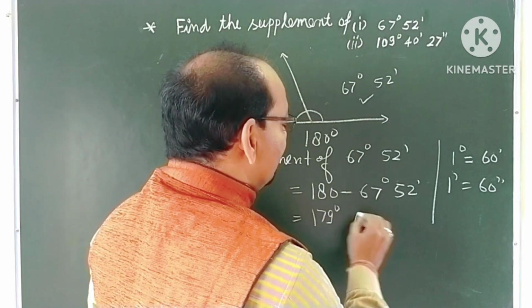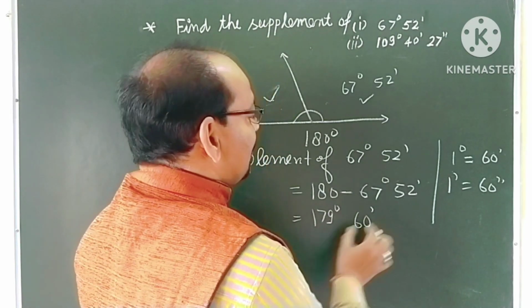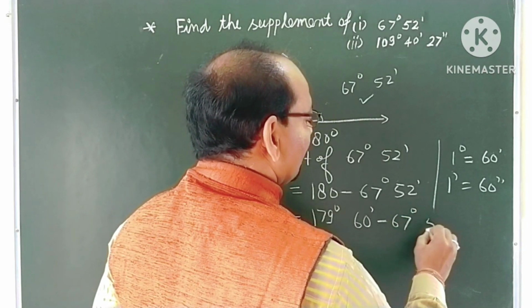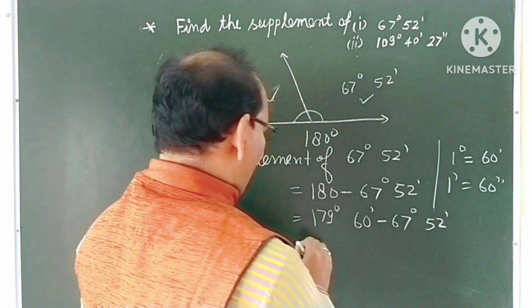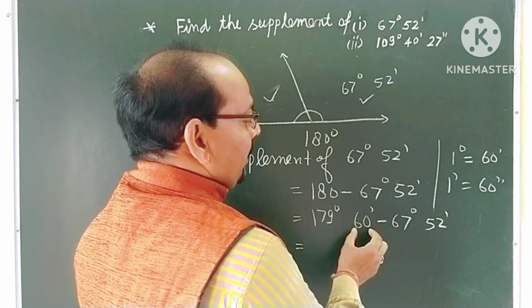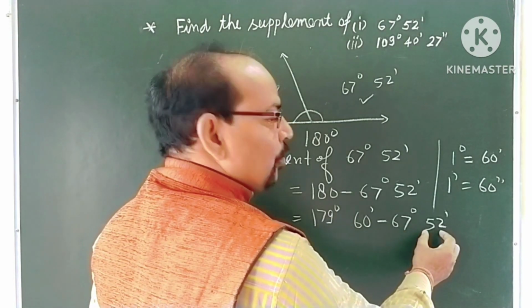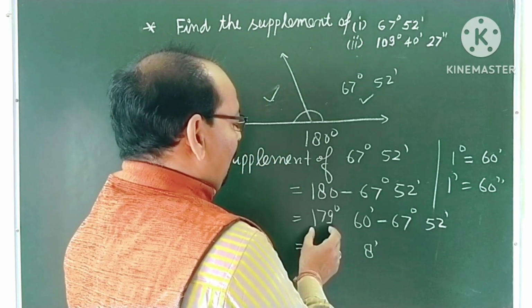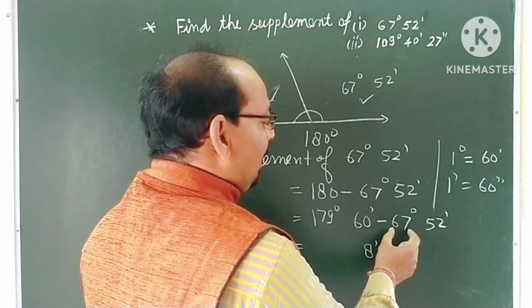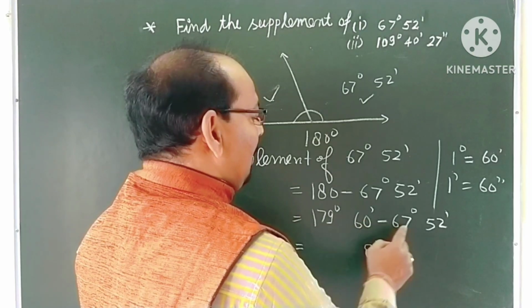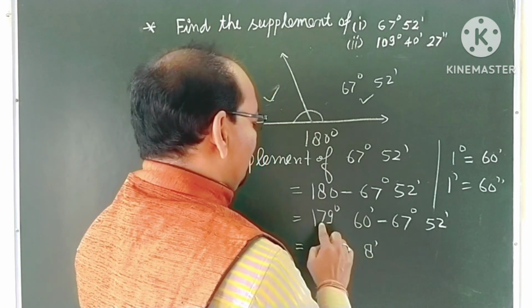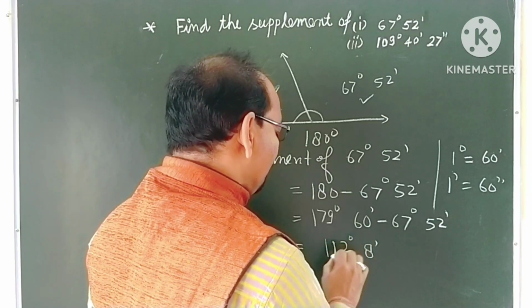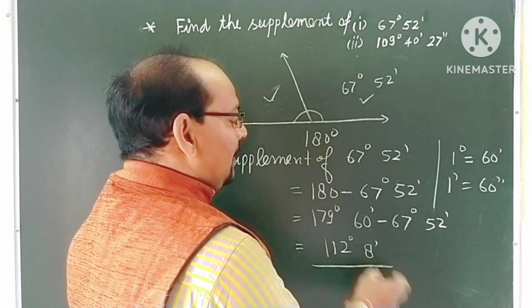There will be 60 minutes, and this minus this. 60 minutes minus 52 minutes, there will be 8 minutes, and 179 degree minus 67 degree: 9 minus 7 is 2, 7 minus 6 is 1, and 1. There will be 112 degree and 8 minutes.